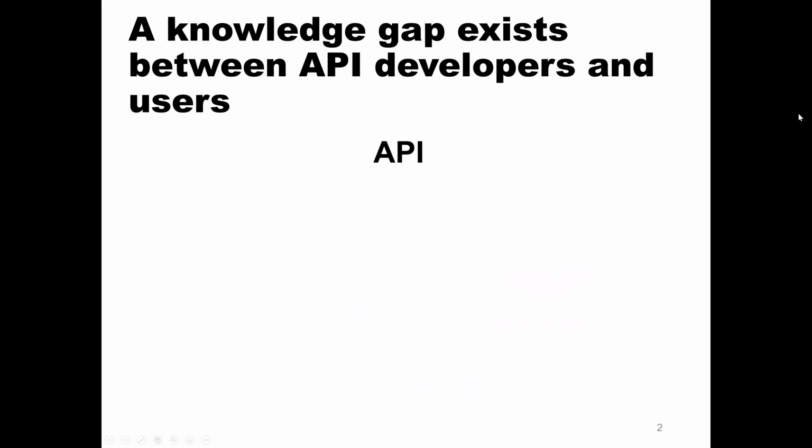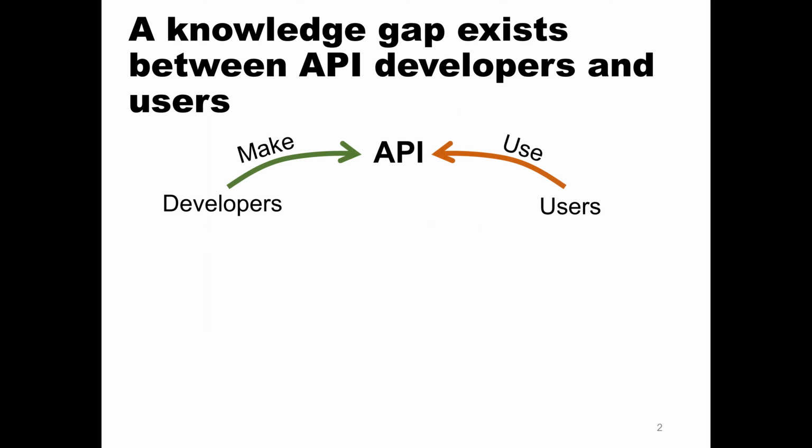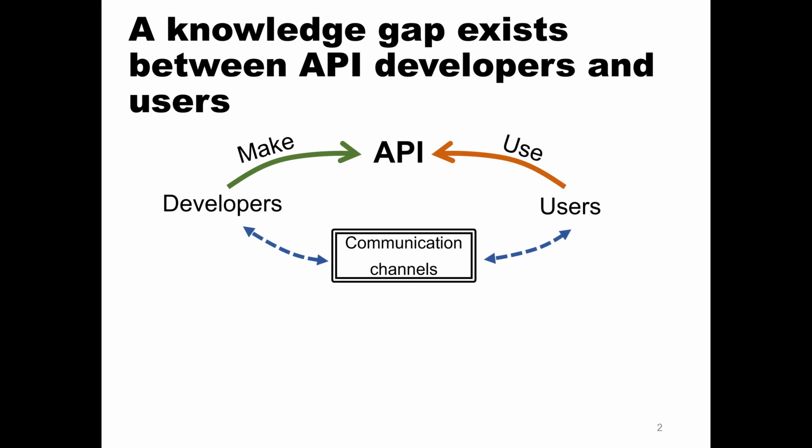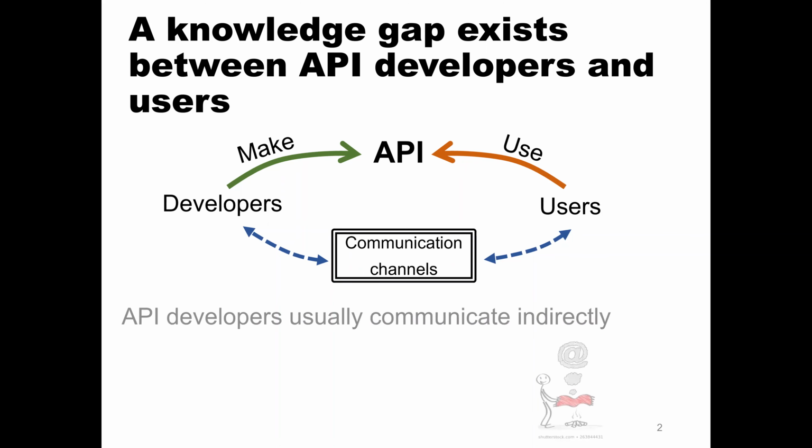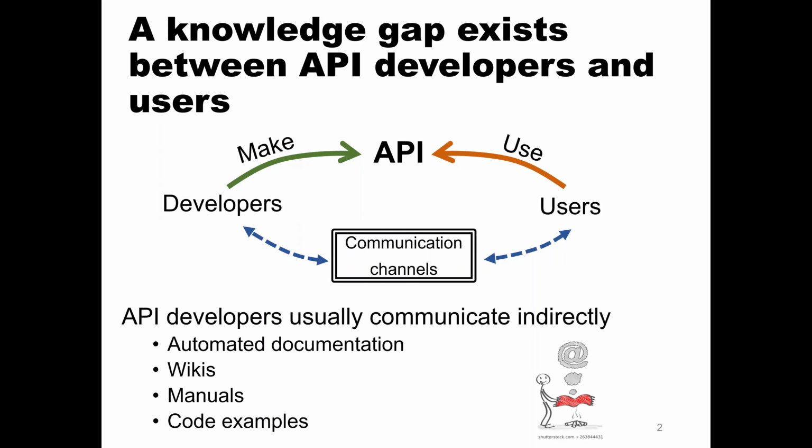So first of all, we believe that a knowledge gap exists between API developers and API users. API developers make the API, API users use the API, but they actually communicate through channels that are outside of the API. Especially, API developers usually communicate indirectly with their users using things like automated documentation made using tools, or wikis, manuals, code examples, which are indirectly giving the information to users, usually for scalability reasons.